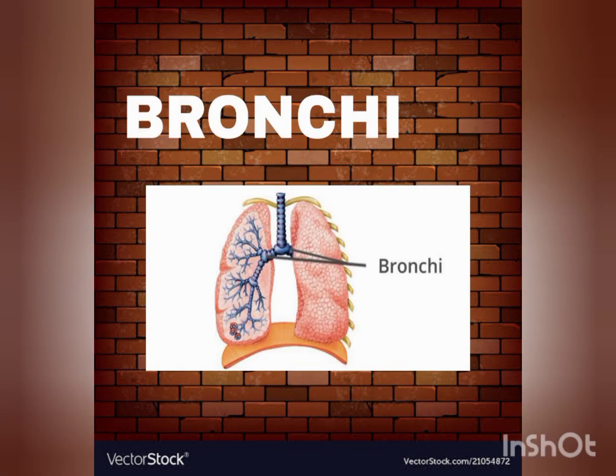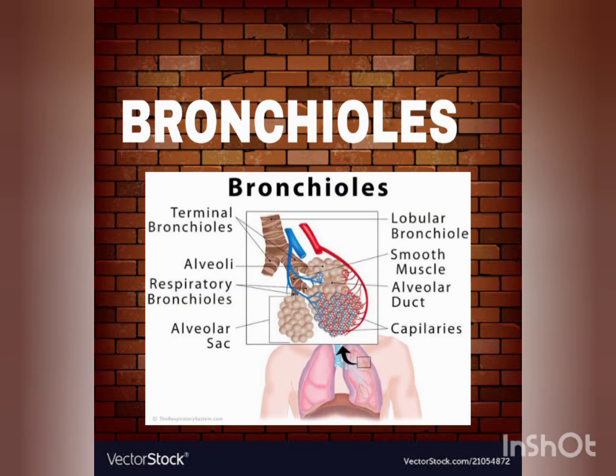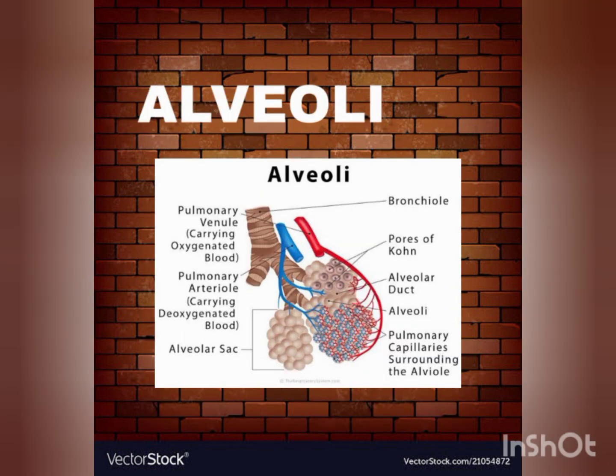Next, the bronchi and bronchioles carry the oxygen-rich air into the lungs and carry carbon dioxide-rich air out of the lungs. Next one will be the alveoli. The alveoli are where the lungs and the blood exchange oxygen and carbon dioxide. Next, the lungs.